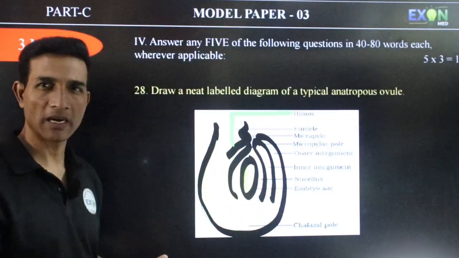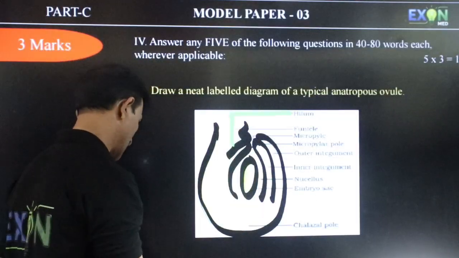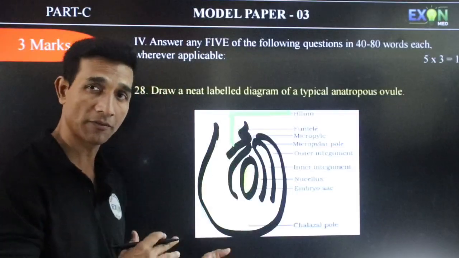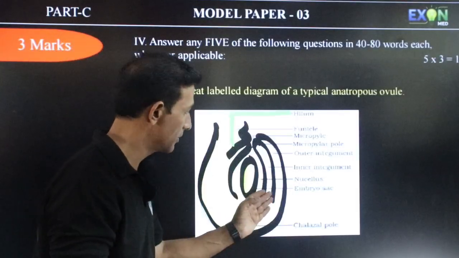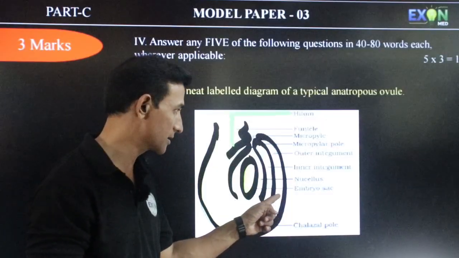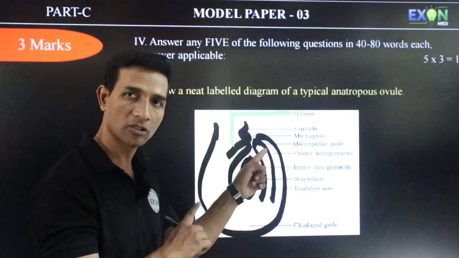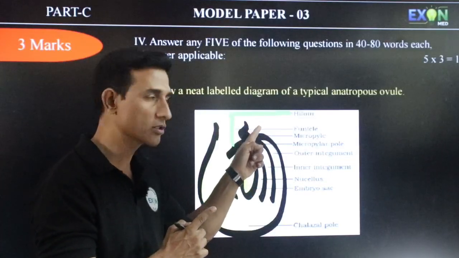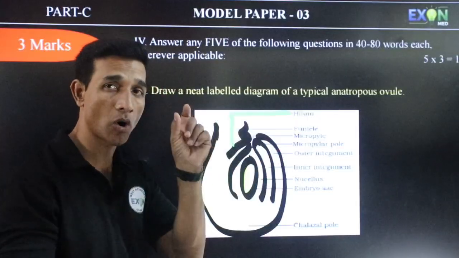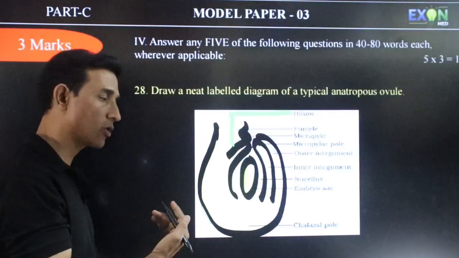Everyone knows all the parts, so I don't want to waste time here. Please read this, as it's very urgent that we finish. For your preparation, we have to upload this video very early. So label the parts: the middle one is the embryo sac, and there is a nutritive layer called nucellus, and inner integument and outer integument are present, and the opening is called micropyle. The stalk of the ovule is called funicle, the part where the body and stalk attach is called hilum, and the bent portion of the ovule is called chalaza.